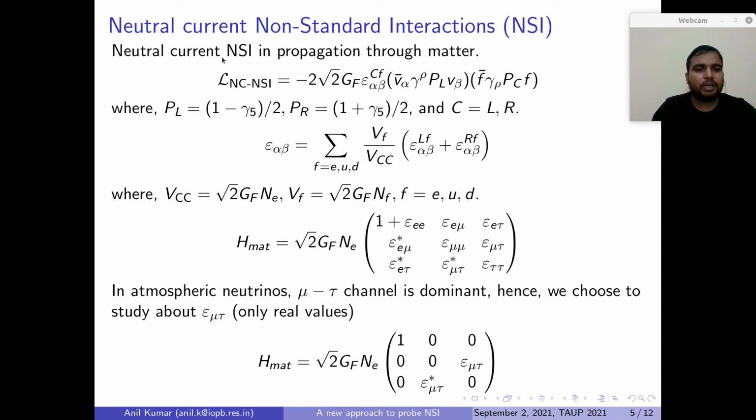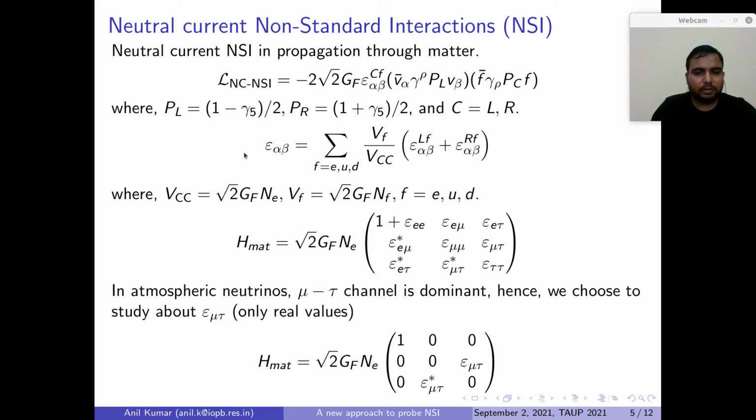In the present work, we are going to focus on neutral current non-standard interactions, NSI. These neutral current NSIs occur during the propagation of neutrinos through matter. When the neutrino interacts with the matter fermions, it can change the flavor of the neutrino via this neutral current NSI, and here epsilon gives the strength of this NSI.